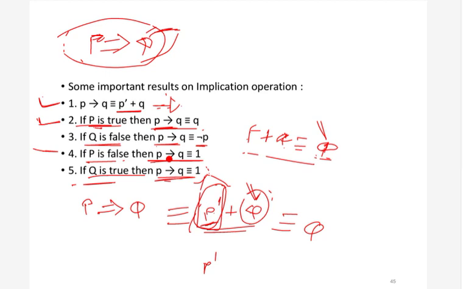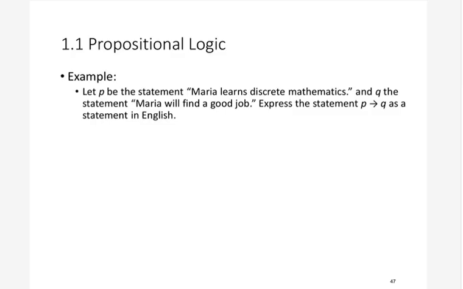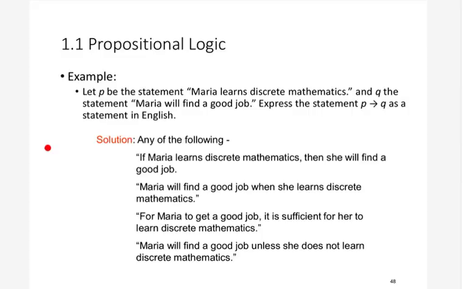So now let's go further. This is a simple example we have already seen. Let P be the statement Maria learns discrete mathematics, and Q be the statement Maria will find a job. So what will be P implies Q? We can write it like this: if P then Q. So if Maria learns discrete mathematics, then Maria will get a good job. All of them are correct interpretations for P implies Q.